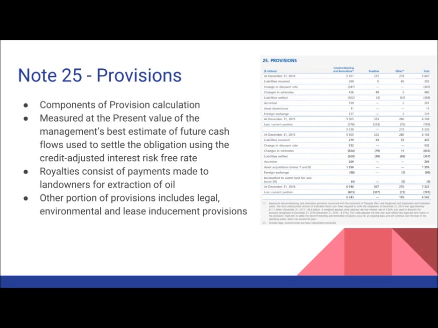In its calculation of its provisions, it starts with the current balance and its liabilities incurred during the year, then the effect of the change of interest rates, re-estimation of provisions, and the settlement of provisions. Lastly, the accretion of the present value of obligations, asset disposals and acquisitions, and the effect of foreign exchange are also included in the calculations of its provisions.